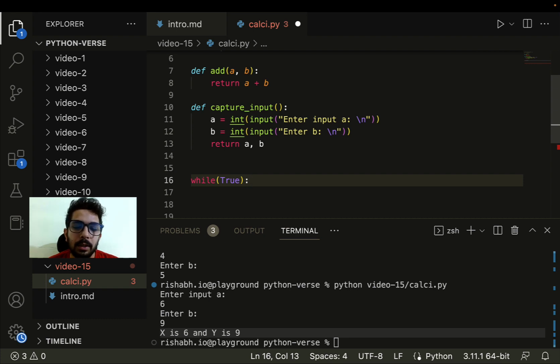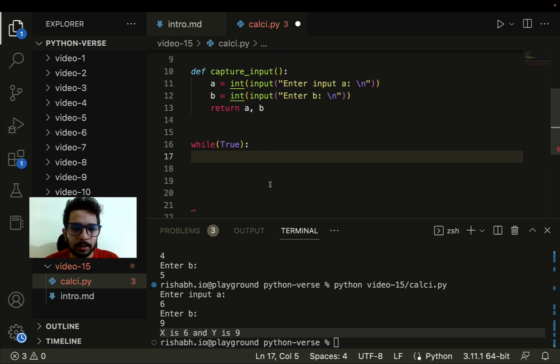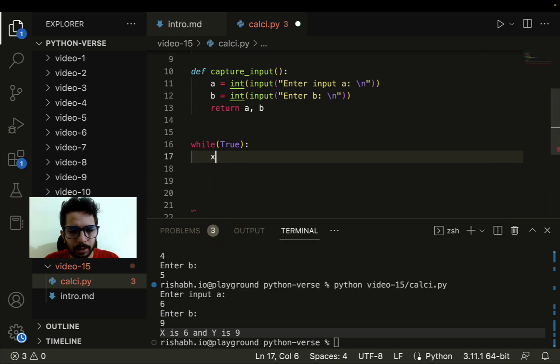So in a way, I'm creating an infinite loop here. As you can notice, this is an infinite loop, right? Cool. While true, let's say that we have to do this thing: x and y equals capture input.